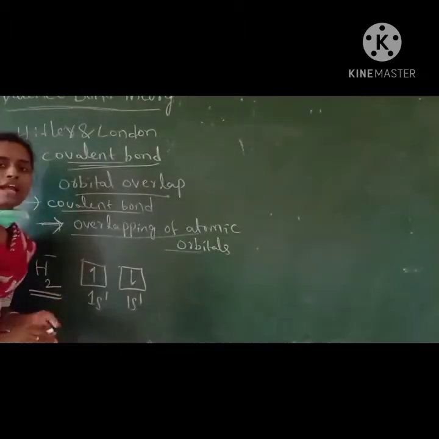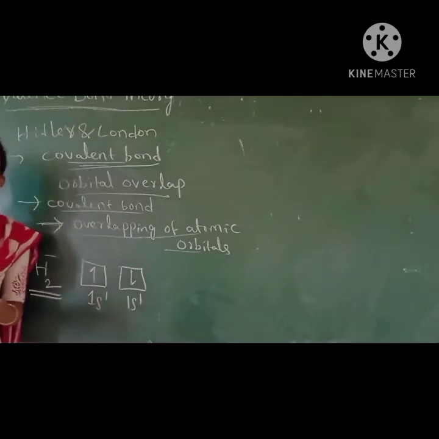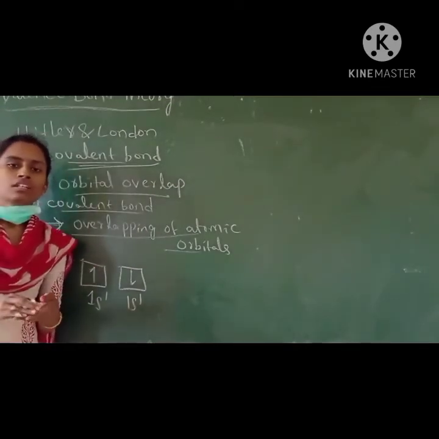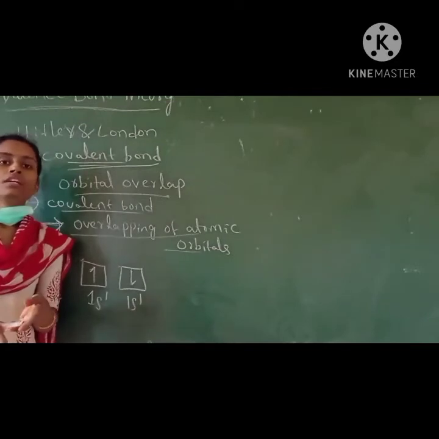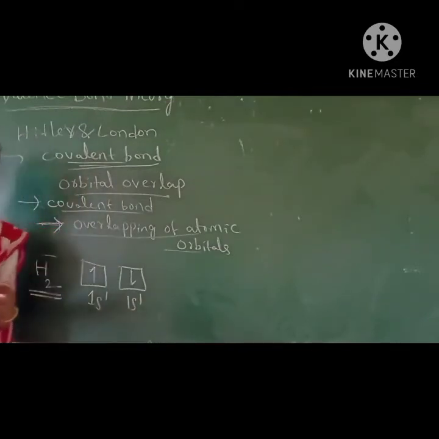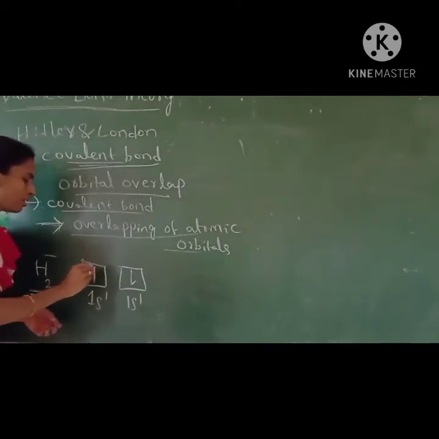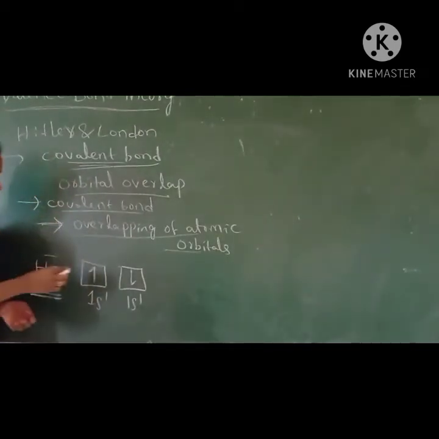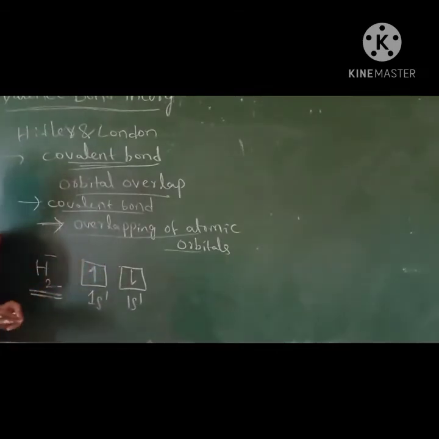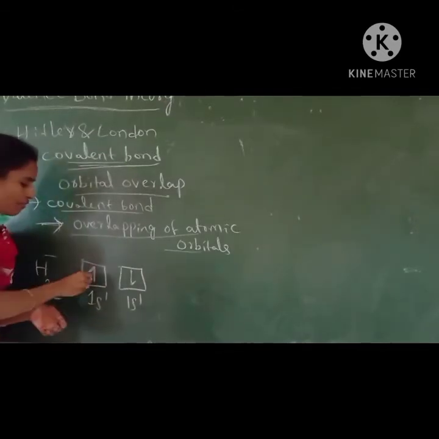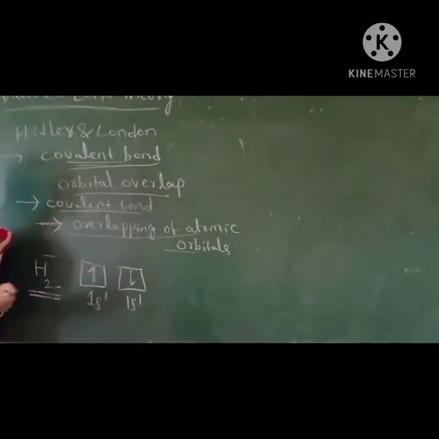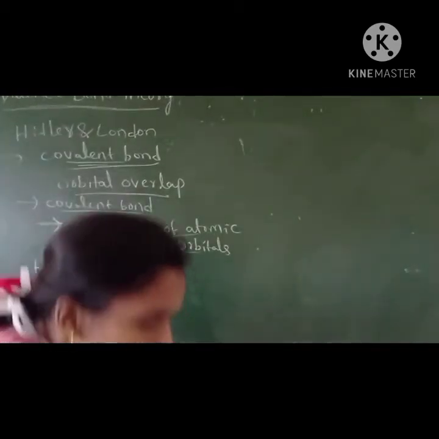Then only their magnetic fields will be attracted. If the same spin is there, their magnetic fields will be repelled. To become a pair, they should have attraction, so the spins of these electrons should be opposite. Then only the attraction takes place to form the covalent bond. So this is one condition: the atomic orbitals should be half filled and the electrons should have opposite spin. Then let us see another postulate.